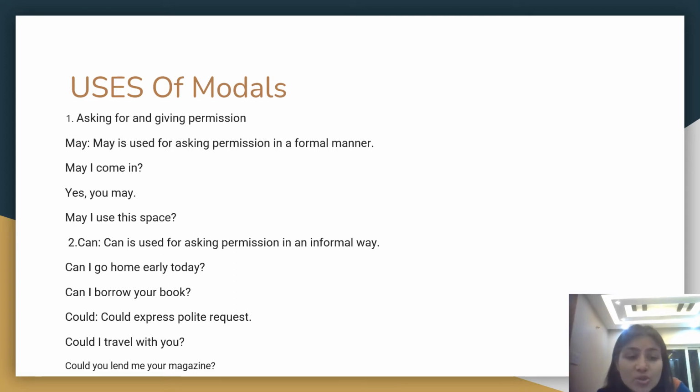And can is used for asking permission in a very informal way. Can I go home early today? Can I borrow your book? And if you have to use could, could is used to express a polite request. Could I travel with you? It's kind of a polite request. Could you lend me your magazine? So may is used for asking permission in a formal manner, can is used for asking permission in an informal manner, and could is used to express a polite request.